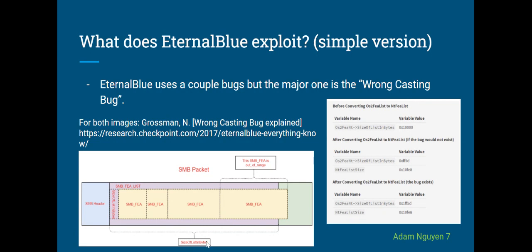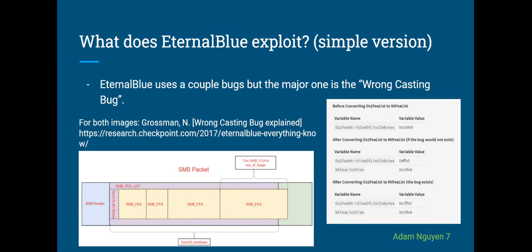So to start, there are two formats of extended file attributes that we'll discuss here: OS2 and NT. OS2 formatted lists must be converted to NT format lists for SMB. And to accommodate the change, OS2 formatted lists are shrunk to the size of NT formatted lists. However, a problem occurs since the size of list in bytes, right here, is a DWORD or double word size variable in OS2, but it's treated in NT as a word size variable. And that's where the bug comes in.